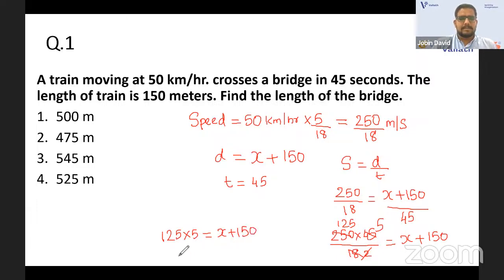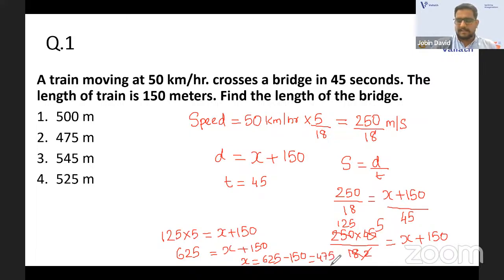And this is 625 what you have. That is equal to x plus 150. And what is x that you have? X will be obviously equal to 625 minus 150. So that you will get the answer as 475.